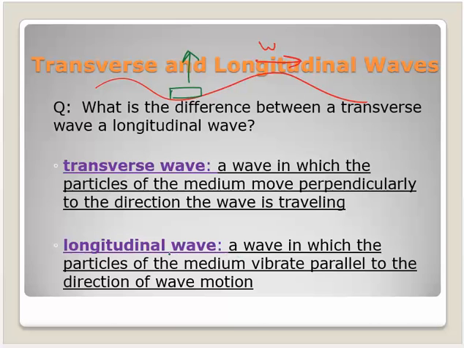The other one is a longitudinal wave. This would be like a slinky, all right? A wave in which the particles in the medium vibrate parallel to the direction of the motion. So if you think about stretching a slinky, and if you let go of it, the wave moves, and then the slinky, the spring, moves in that same direction.